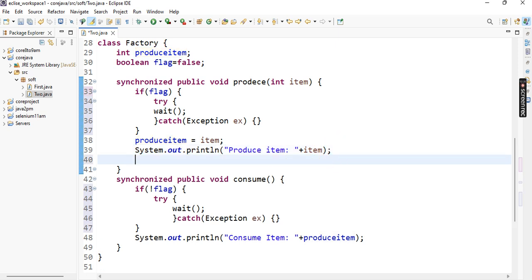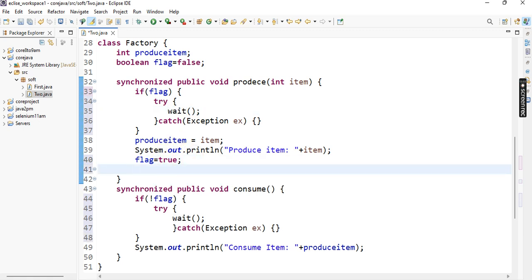Then after the producer produces the item, the producer must be in waiting stage. Initially it's false, then the flag equal to true. After producing the item, flag equal to true. True means the producer goes to waiting stage. Then flag is equal to true, and after that notify.